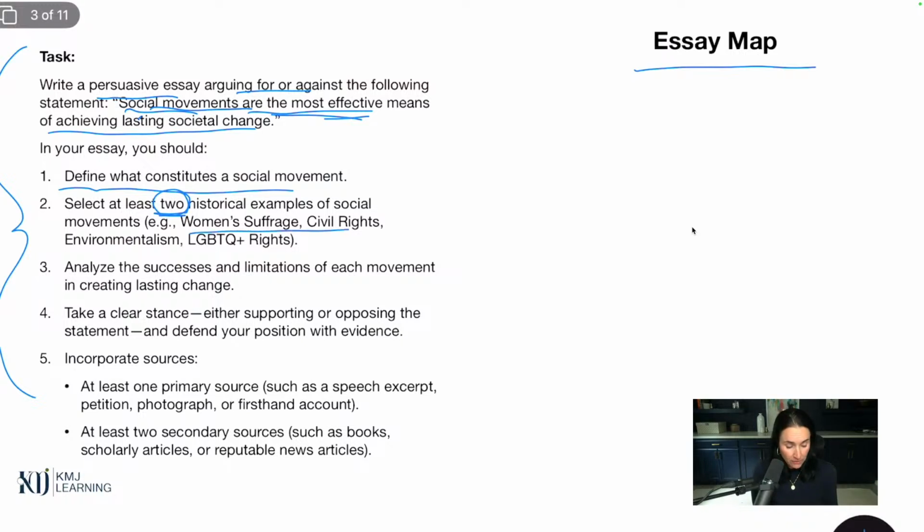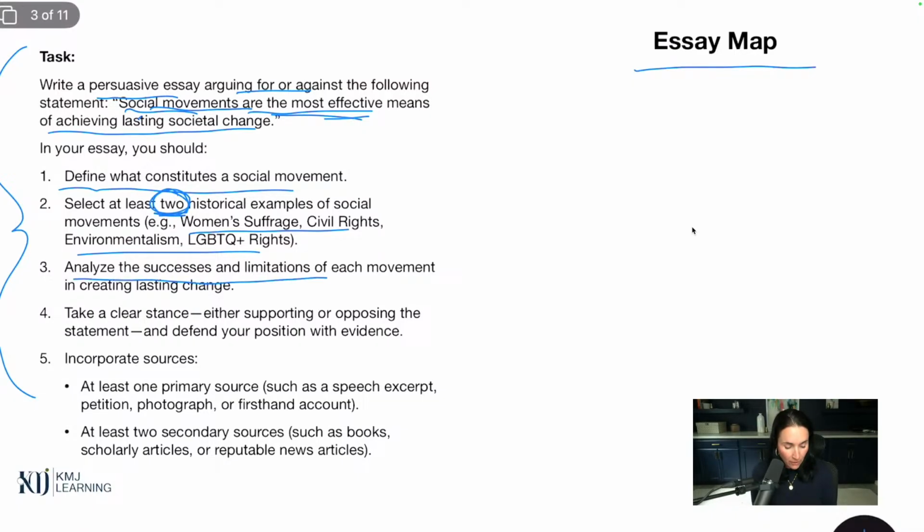We didn't want to pick these. We were sort of over these. We've been talking about these for a long time. We wanted to explore a new set of movements so we could learn something, right? And we want to write about something cool. We don't want to write about something we don't want to write about. So we picked two. We'll talk about that in a second.